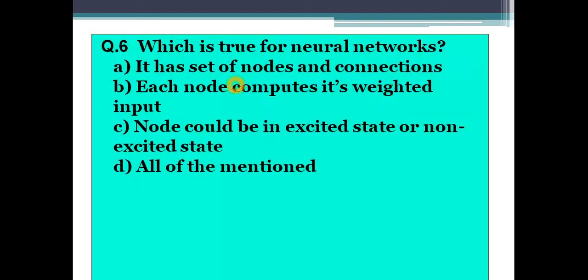The answer for this question is D, that is all of the above. It has some nodes and connections, you know that, and each node computes some weighted input, correct? A node could be in an excited state or non-excited state. Okay, an activation function is associated. So all of the above are correct.